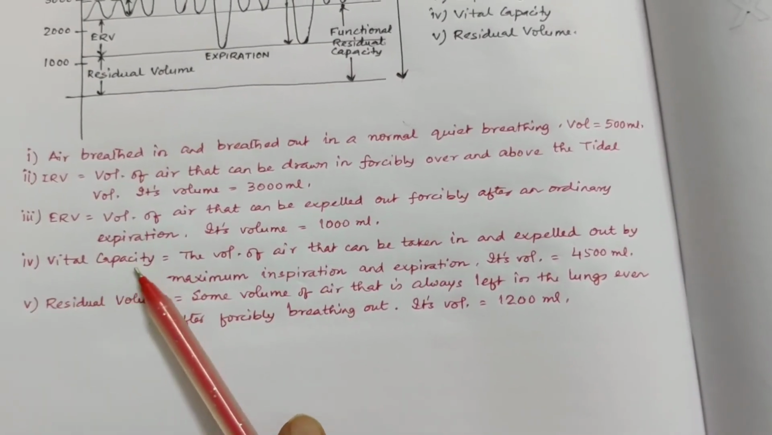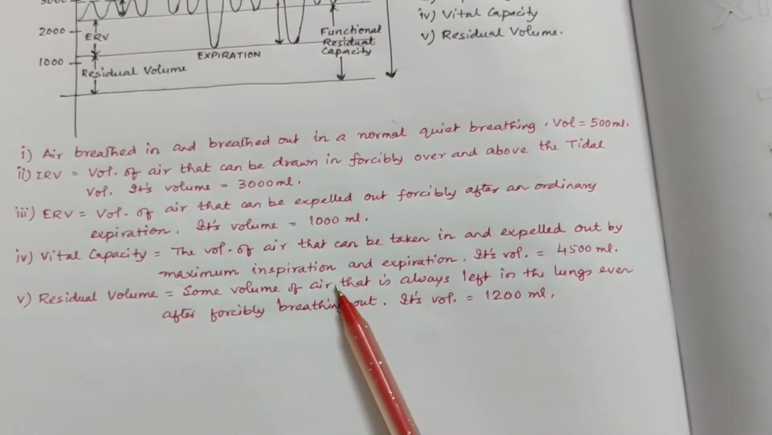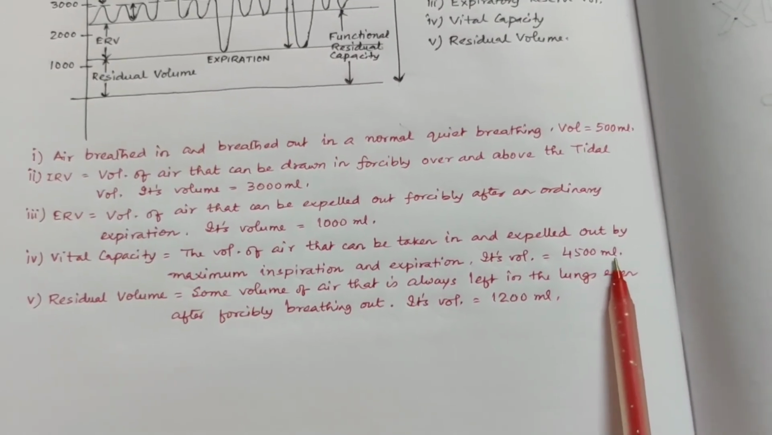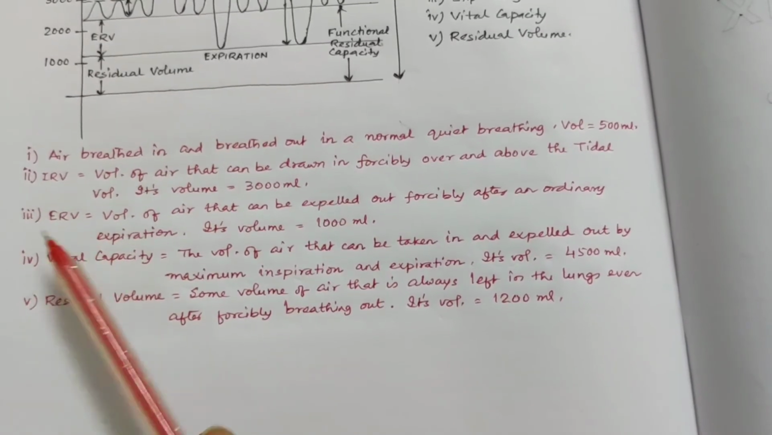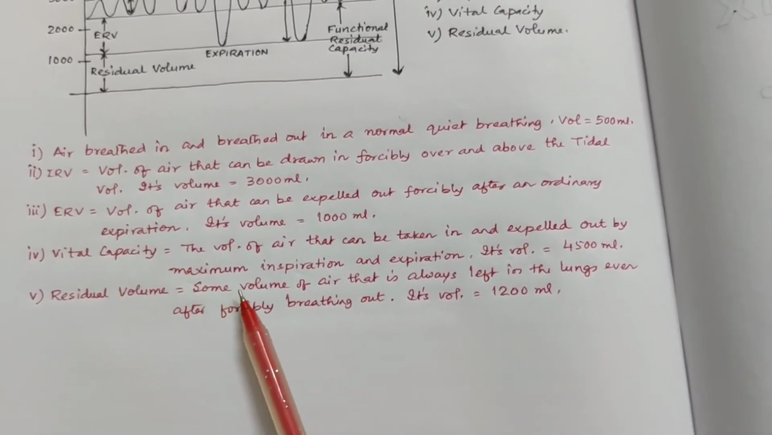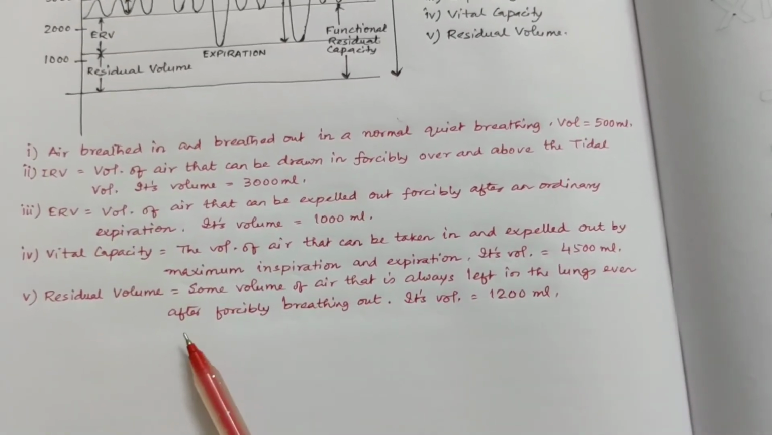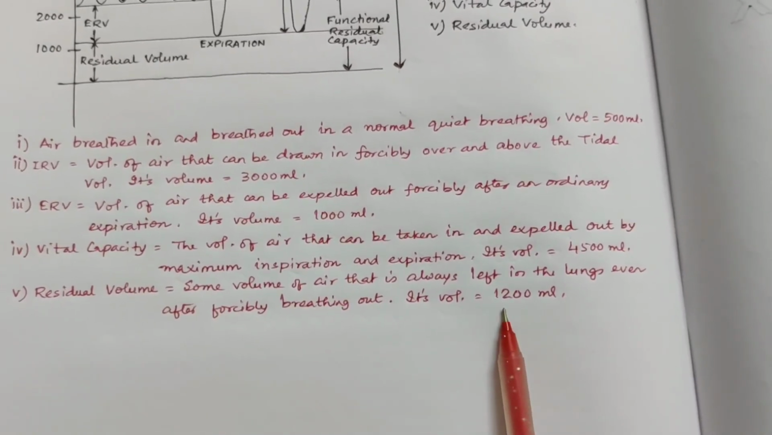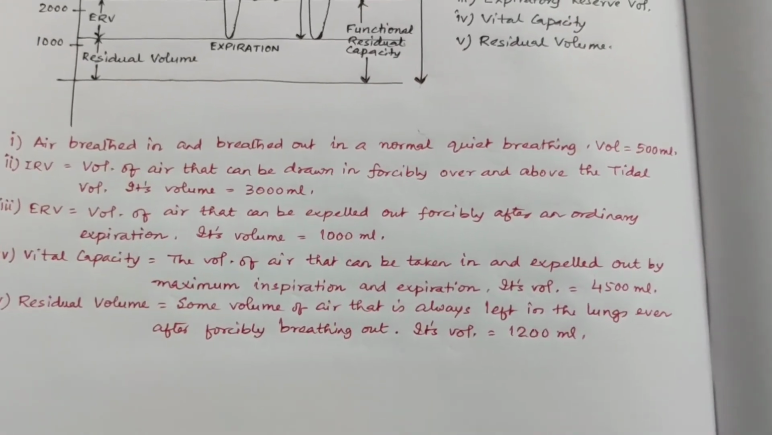Vital capacity is the volume of air that can be taken in and expelled out by maximum inspiration and expiration. Its volume is 4500 ml. It's a combination of TV, IRV and ERV. Residual volume is the volume of air that is always left in the lungs even after forcibly breathing out. Its volume is about 1200 ml.